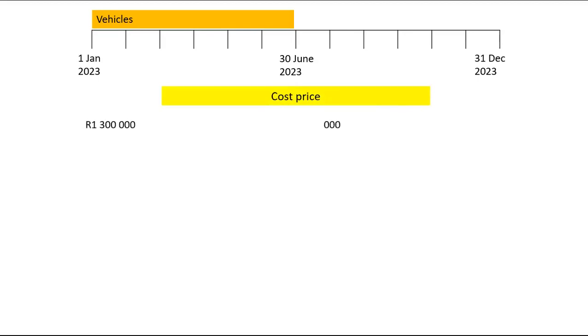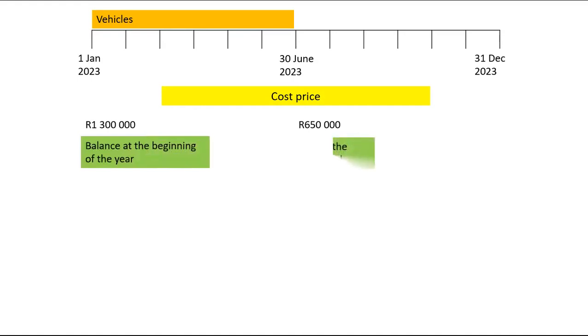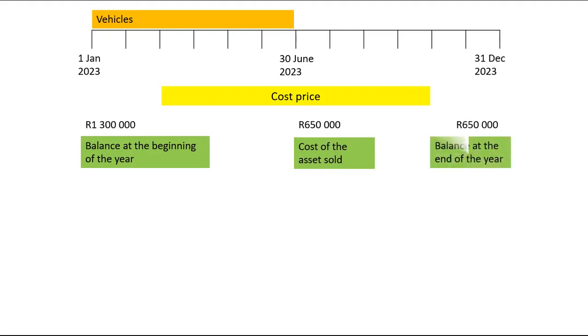And on the 30th of June, we sold a vehicle and the cost price of this vehicle was 650,000. So when you take 1.3 and minus the 650,000, it'll give you the value of your vehicles at the end of the financial year, which is coincidentally 650,000 as well. Now you can record this in your vehicles account.